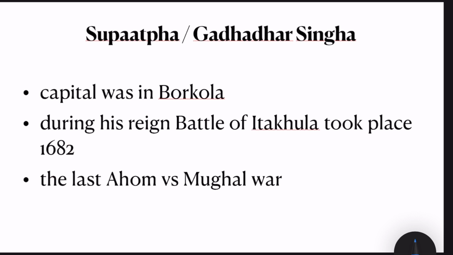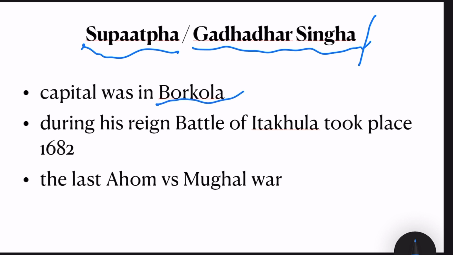And then who dethroned Lora Roja and Laluk Sula Borphukon? It was Supatpa, an important king. His other name was Gadadhar Singha, or he's also known as Gadapani. And where was the capital? The capital was in Borkola. During his reign, the Battle of Itakula took place.